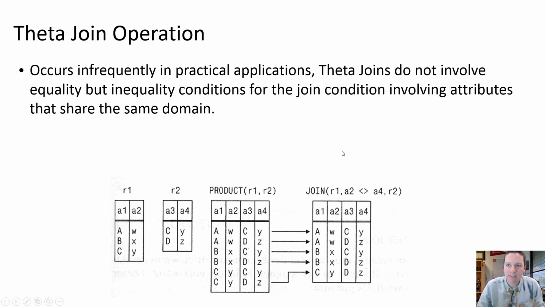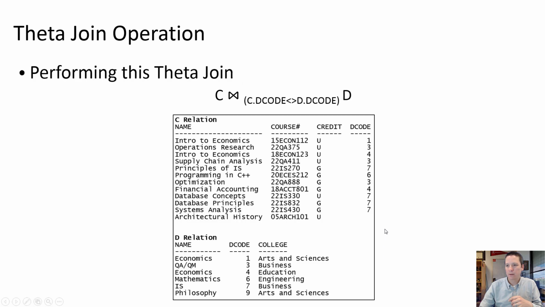Okay, the theta join, like I said, this is a little bit of a strange one, and unlike the equijoin, which is interested in equality, the theta join is interested in inequality. So we're looking for all tuples where the values of the joining attribute are not equal to one another. Okay, so performing this theta join, and notice that our relational algebra symbol is the same, but instead of saying where C.Dcode equals D.Dcode, we say where C.Dcode is not equal to D.Dcode. And in SQL, we represent inequality with the less than sign and the greater than sign.